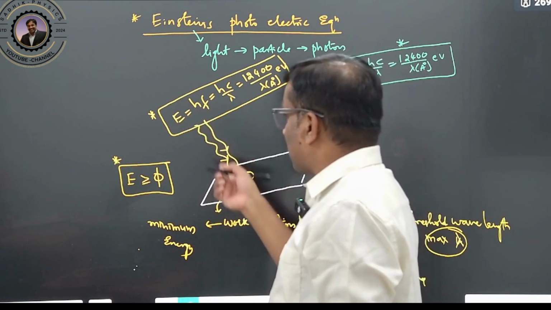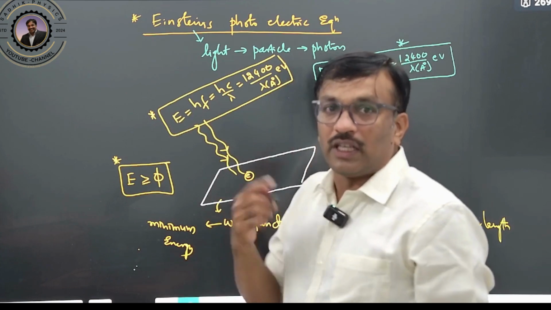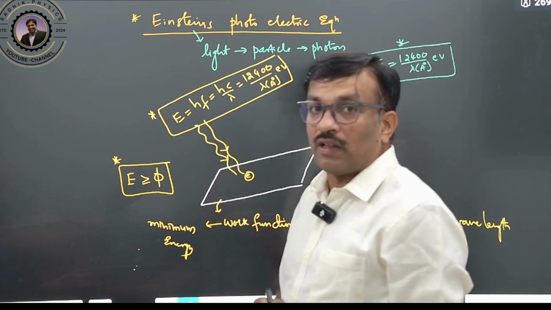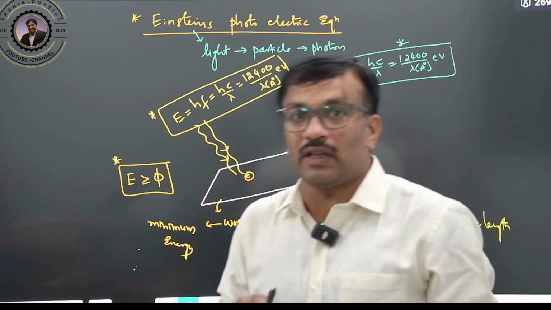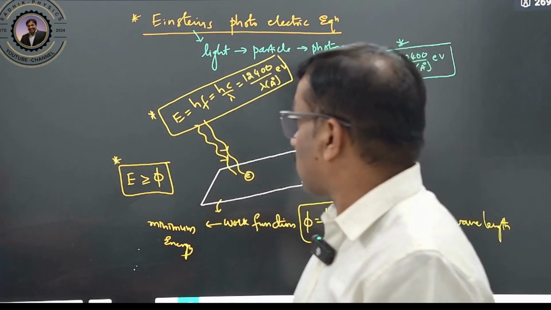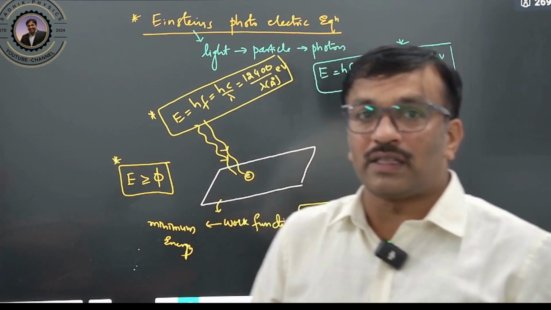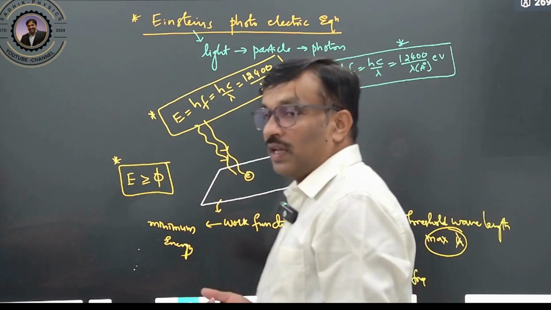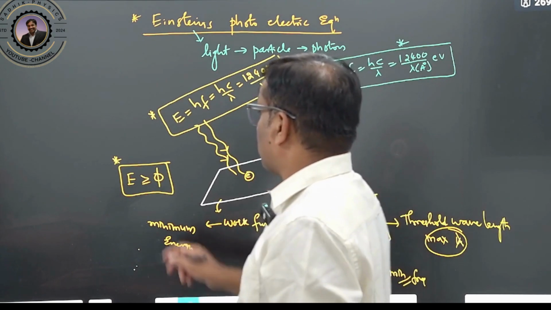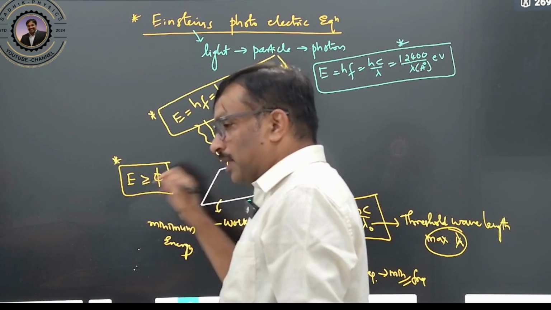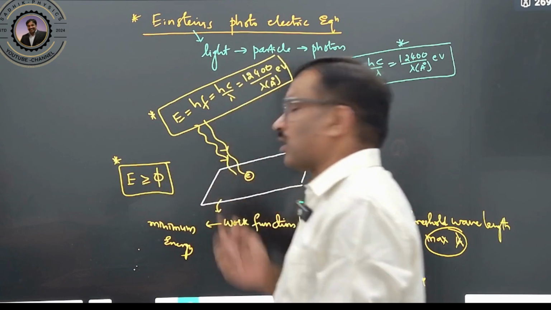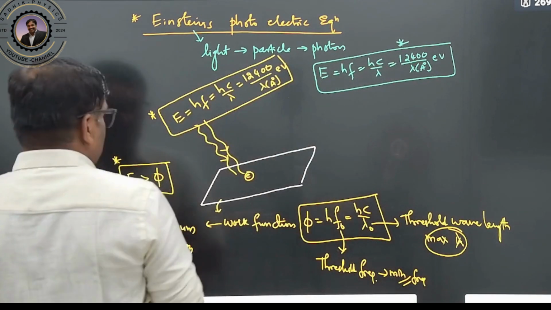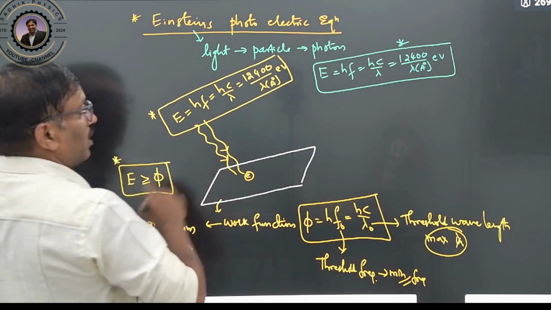If the incident energy is lesser than the work function, there is no chance of emitting the electrons, which is directly proportional to the frequency. Therefore higher frequency shows maximum emission. That's why ultraviolet rays, having the higher frequency, emit the electrons very easily. Clear? So energy should be greater, compulsory. If this condition is not satisfied, there is no chance. Simple thing, you understand? Therefore here the energy of incidence should be greater than the work function.